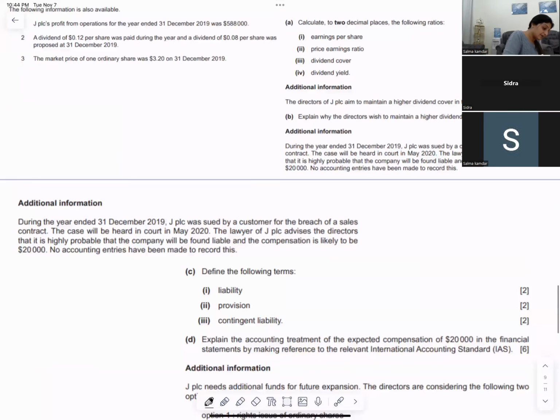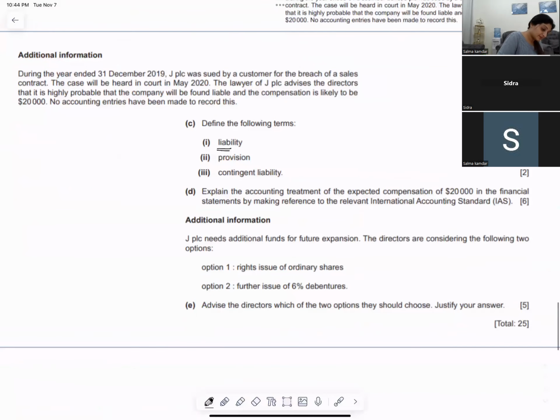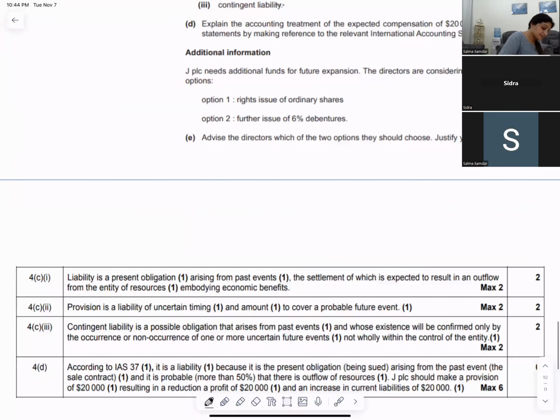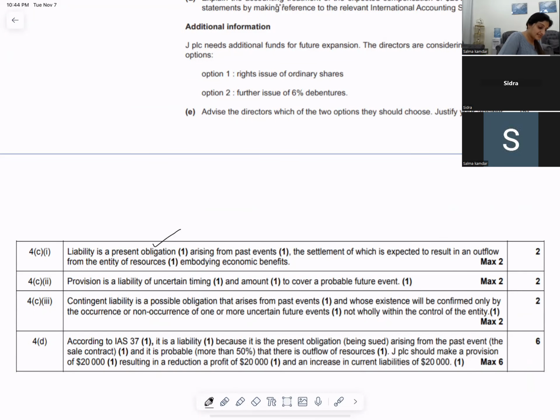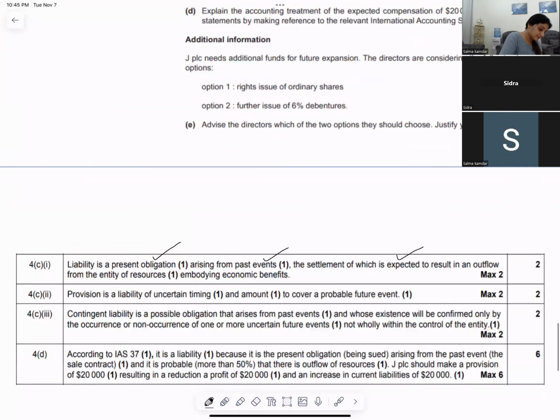Define the term liability. Liability is a present obligation arising from past events. But why isn't there a certain time and amount written?